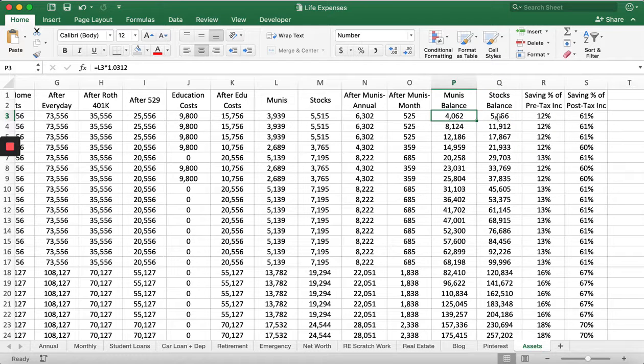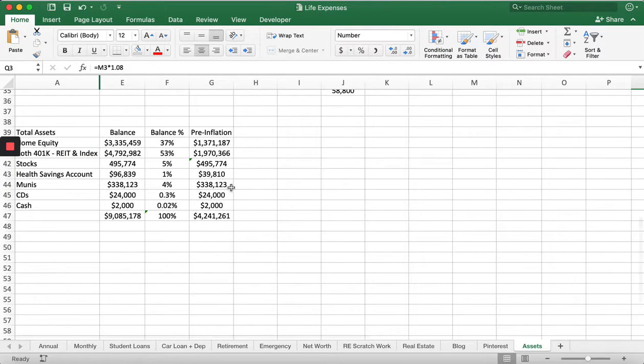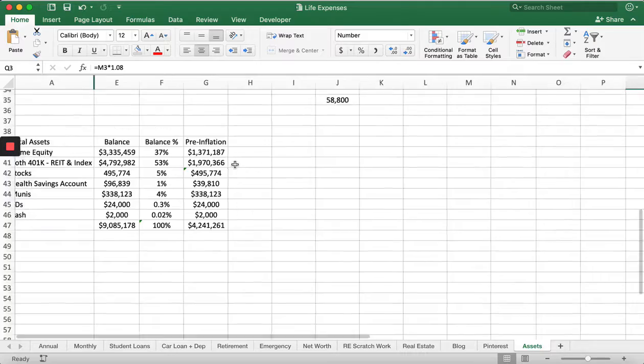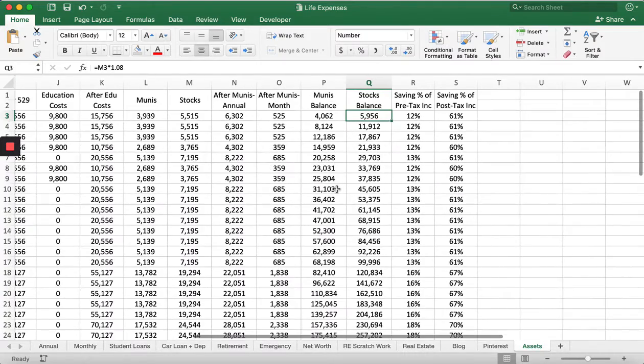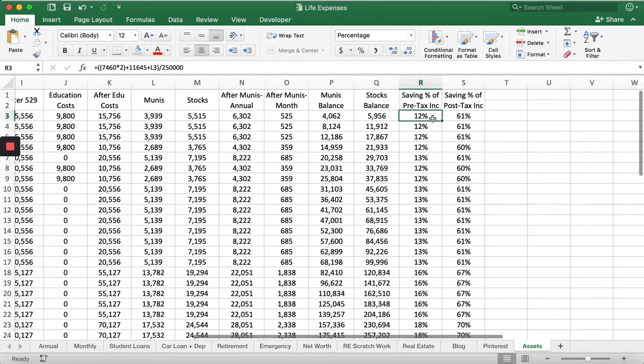These are after inflation numbers, I assume. Let's see, let's check our munis. Yes, so it's after inflation. That's the way I calculated it. And so it's increasing every year. And then you can see that I calculated this thing. So the saving percent of pre-tax income. So pre-tax, I'm saving only 12%, right?